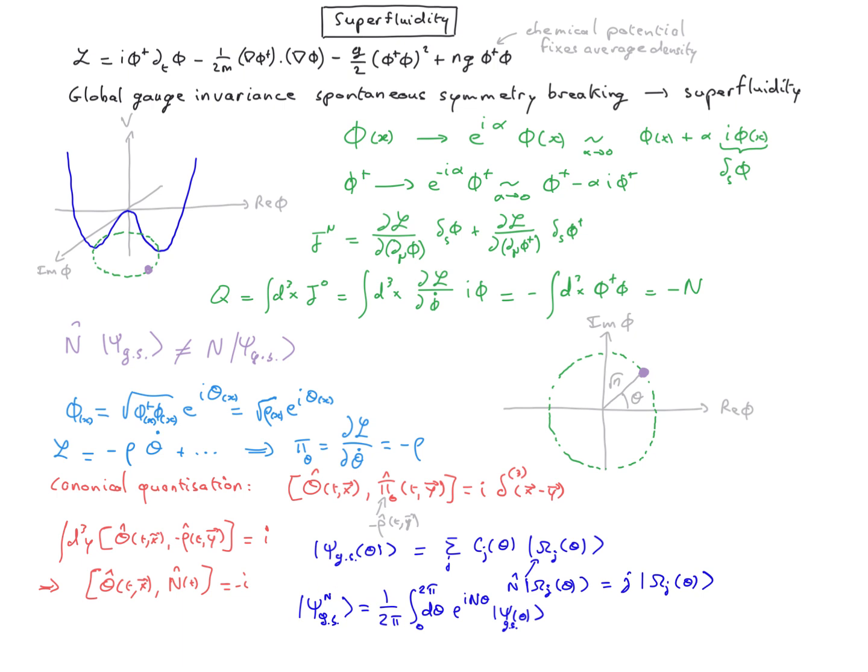So if we apply the particle number operator on it, we will find exactly n particles. This technique, called the particle number projection technique, is particularly useful when the number of particles is small, like in an atom or in a nucleus, for instance, because in that case it's often not satisfactory to just know the number of particles in average.